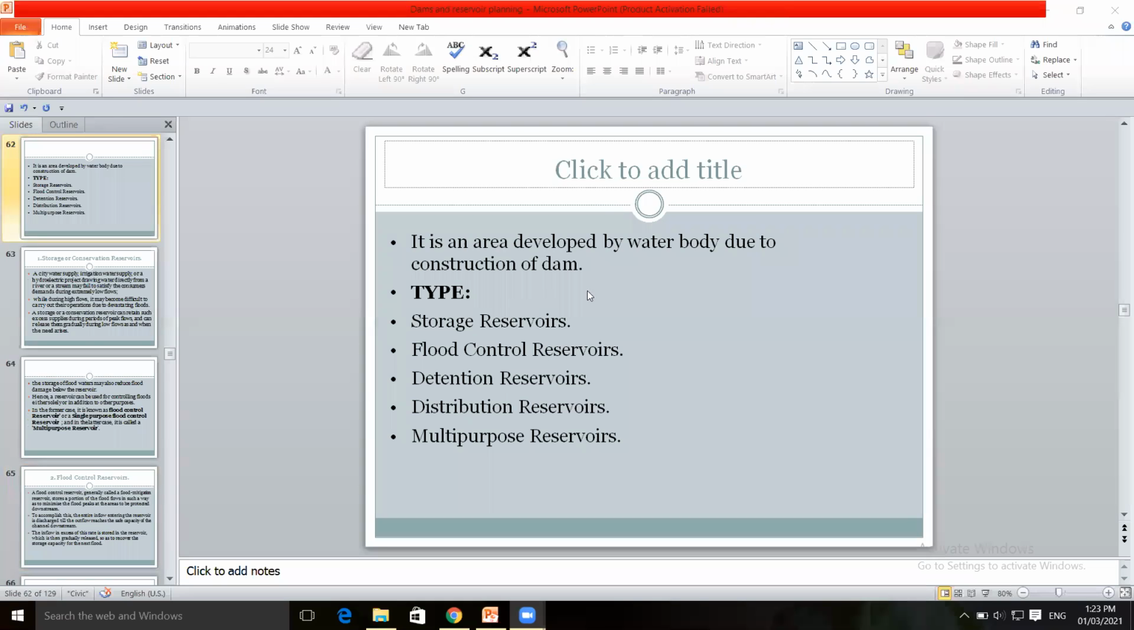These are the various types of reservoirs: storage reservoir, flood control reservoir, retention reservoirs, distribution reservoirs, and multi-purpose reservoirs. Based on use or based on purpose, these reservoirs are classified.